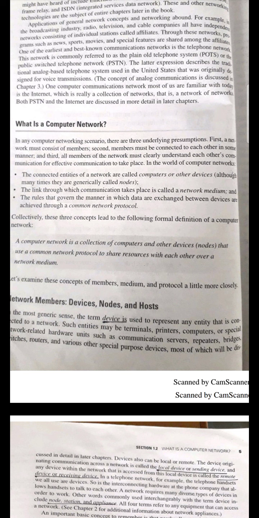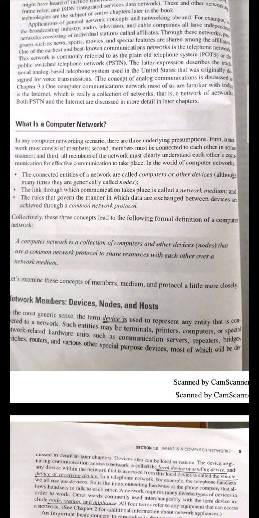And the link, the second one: they should be connected to each other, right? So how can two different computers be connected to each other? We should have some physical medium or link. With the help of links only, two computers can be connected to each other. We need some network medium for communication. It can be wired media or wireless media. Any network medium can be used for interconnecting two networking devices.